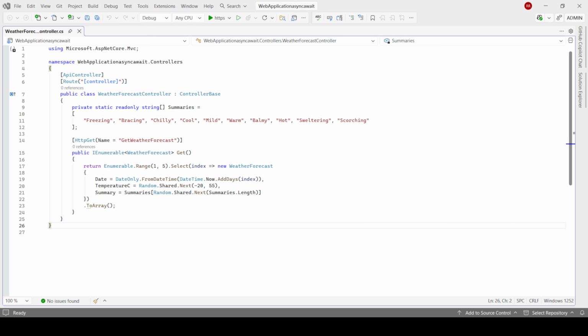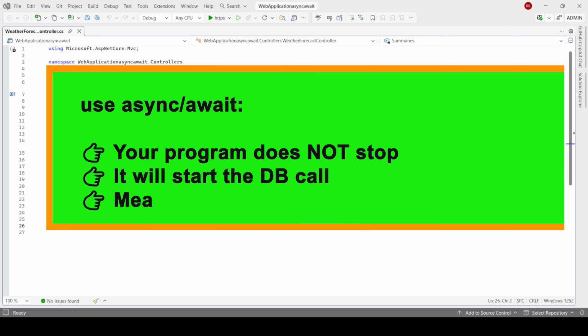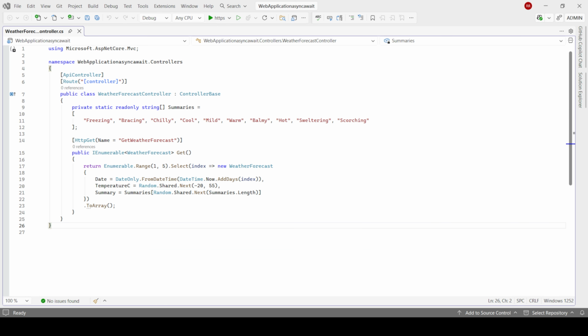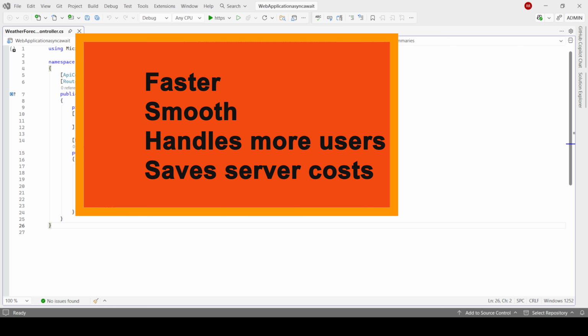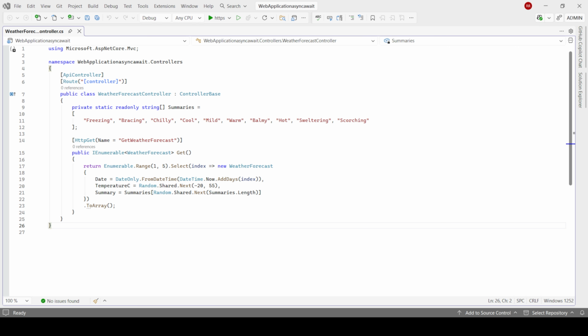async and await, your program does not stop. It will start the DB call. Meanwhile, it will do other work. When the DB call finishes, it will return the result. So async await makes your app faster, smoother, handles more users, and saves server cost. Simple.